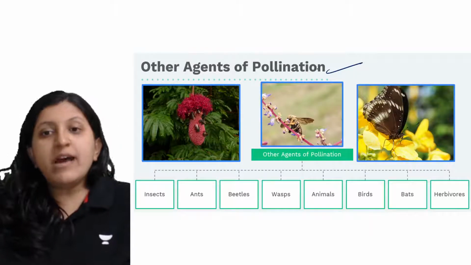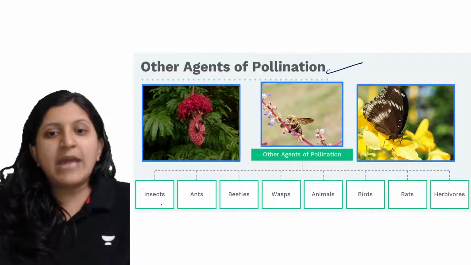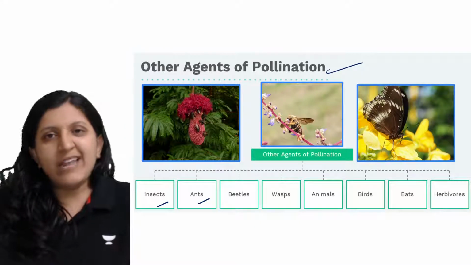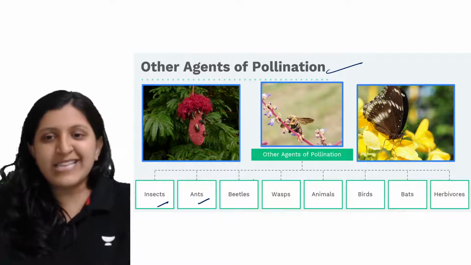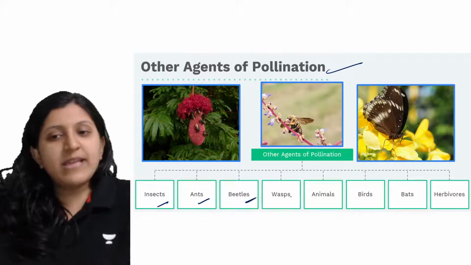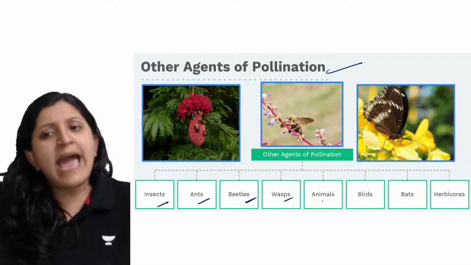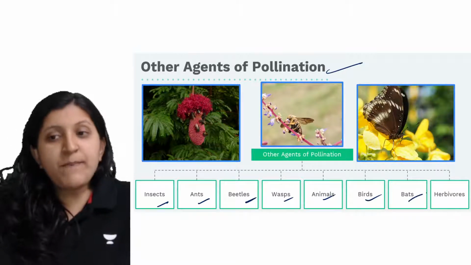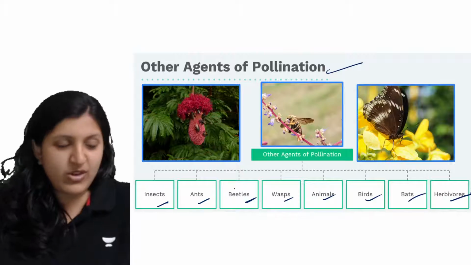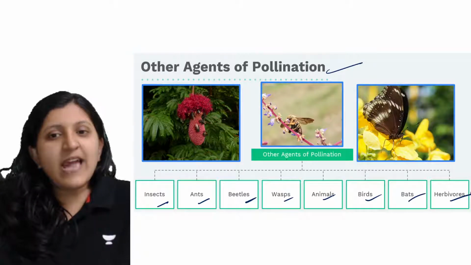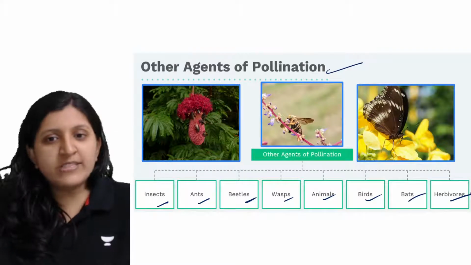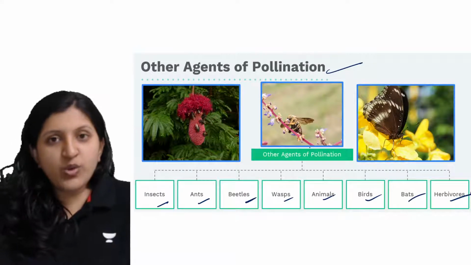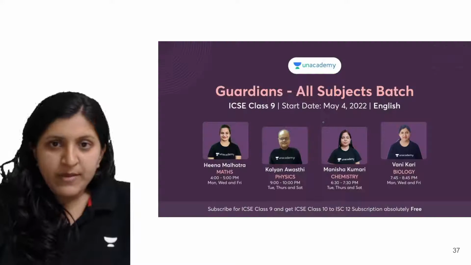Other agents of pollination can be insects or ants, all of which fall under the category of insect itself. Beetles might be there, or wasps, animals, or birds, bats, or herbivores. Any of these can transfer pollen grains from one flower to the other flower, so that pollination is going to happen.